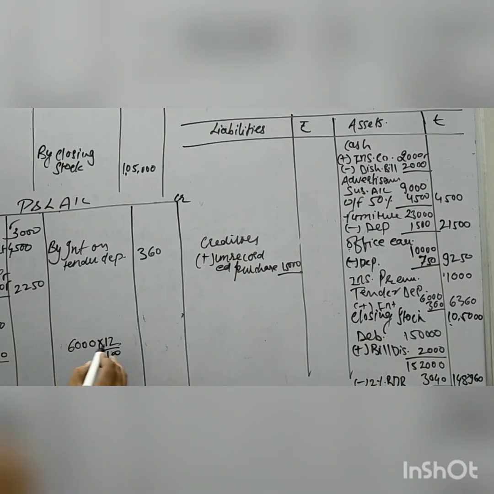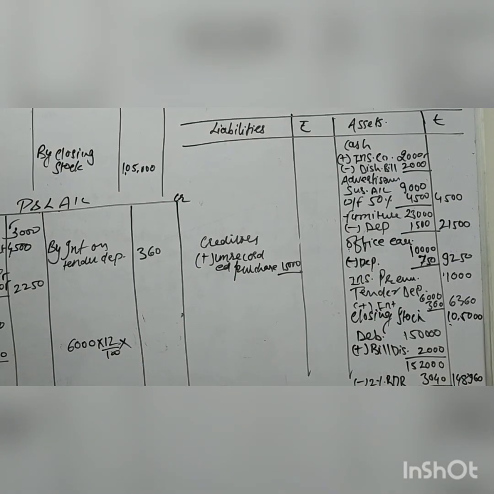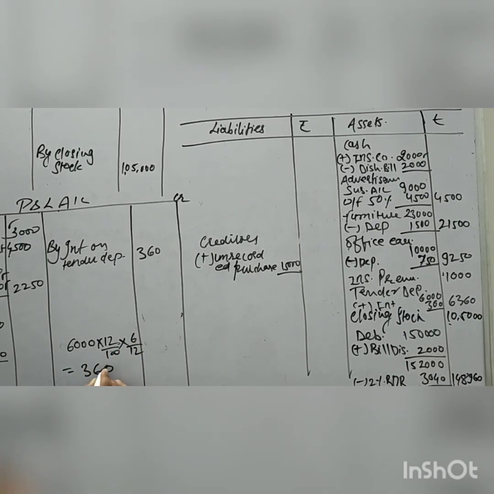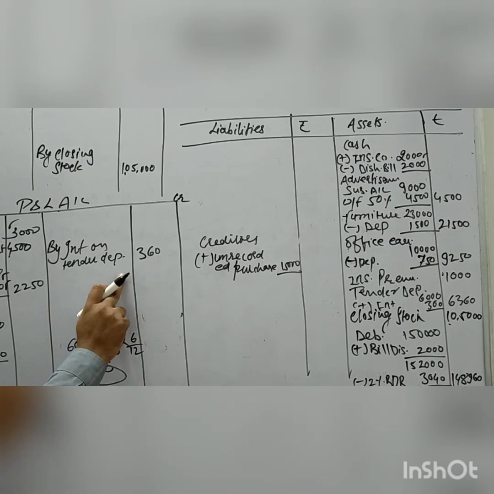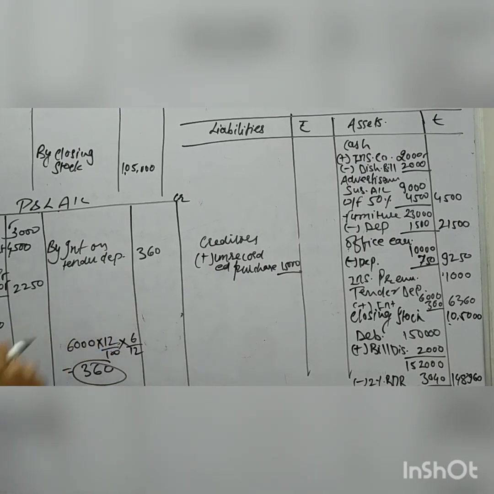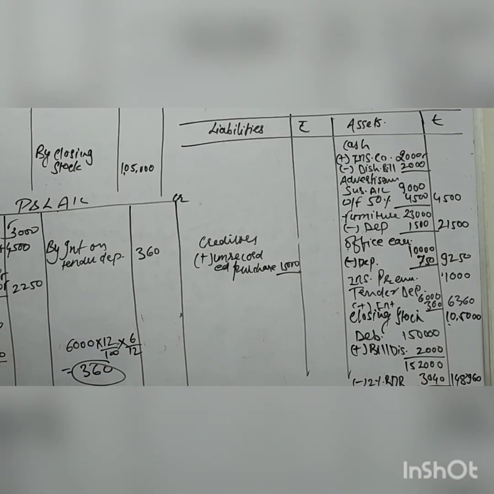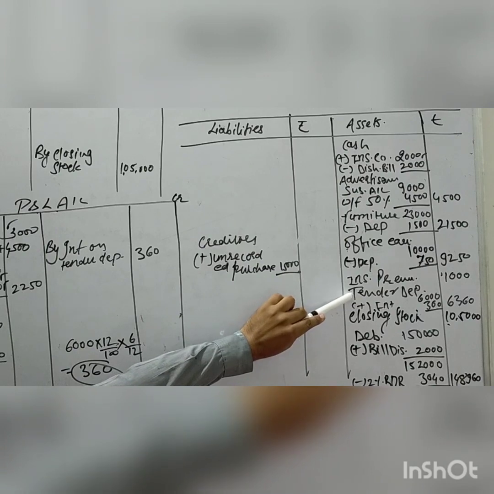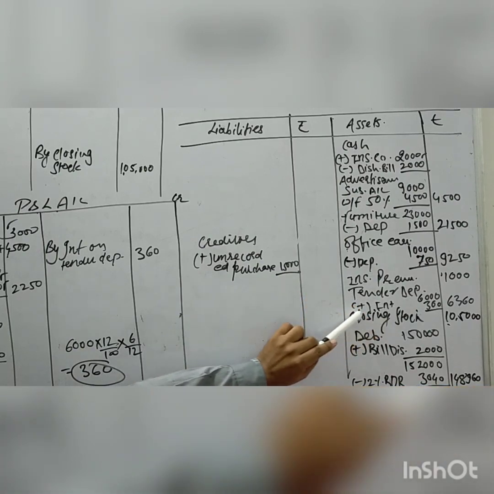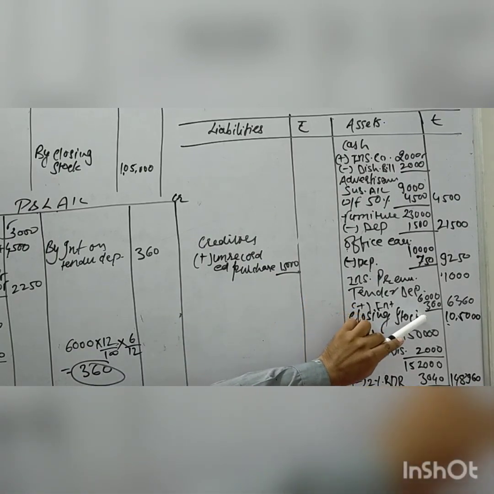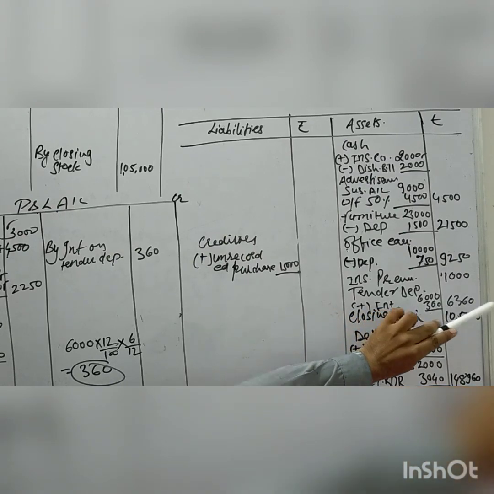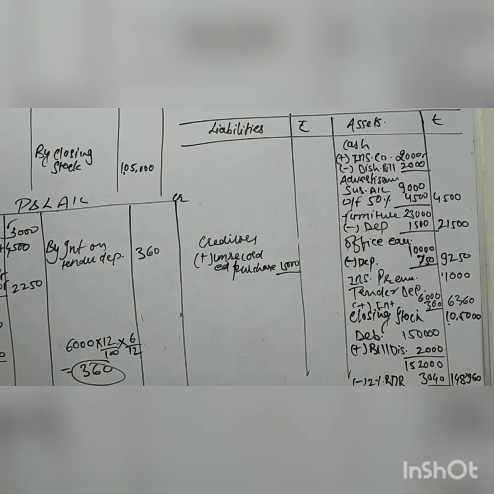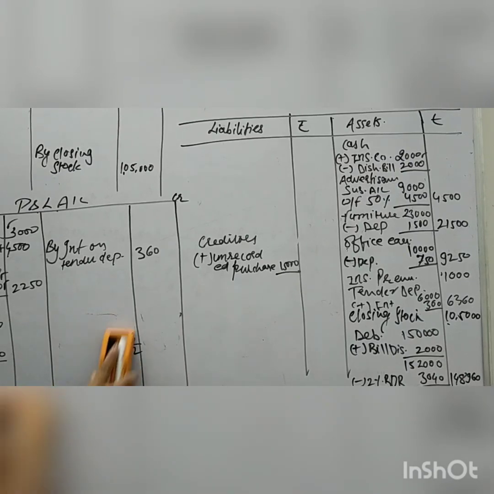See, now it's allowed from 1/10/2016, and the remaining months are 6 by 12, so it will calculate to 360. So 360 comes as our interest, and interest will be posted on the credit side of the P&L account. And the second effect comes to the balance sheet asset side, tender deposit. Tender deposit, I have written over there that 6,000 is given in the trial balance, and interest will add 360, so it comes to 6,360, right? Okay, so I'm removing this calculation.